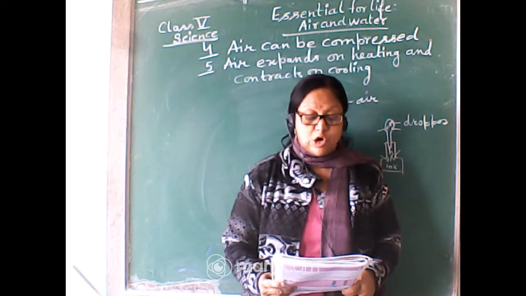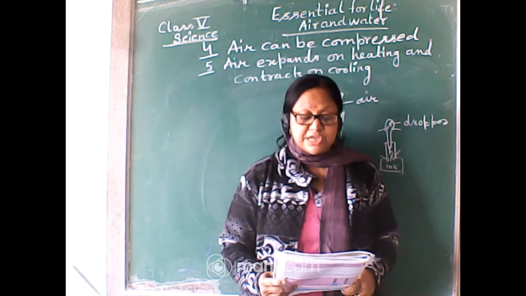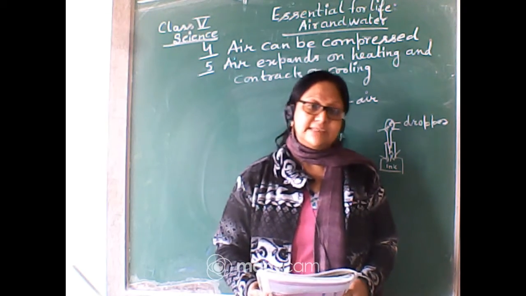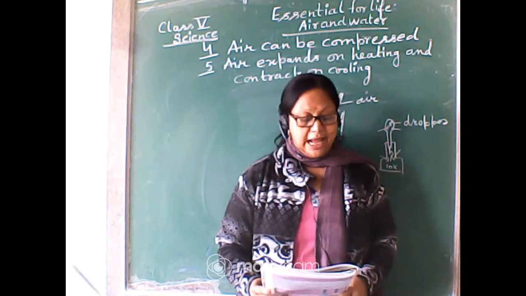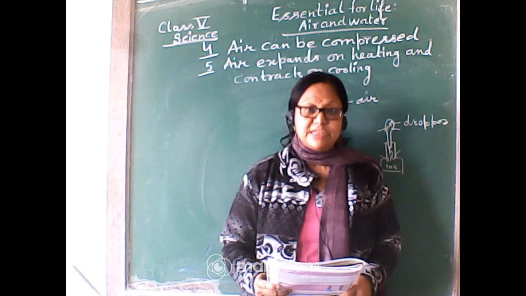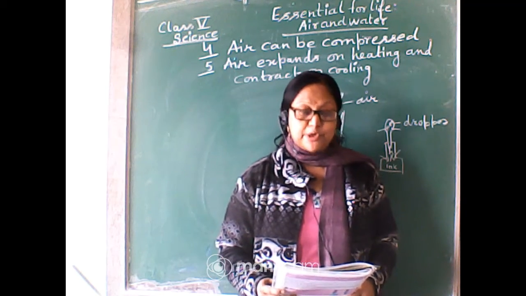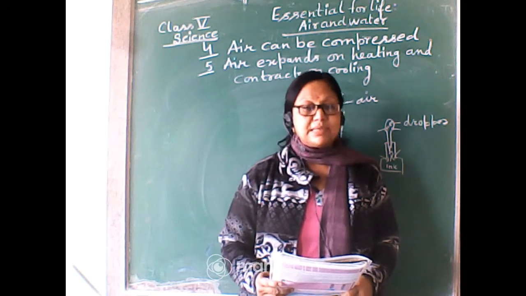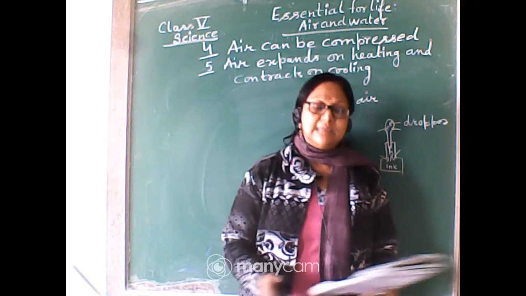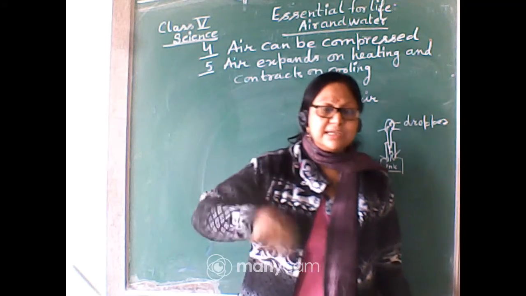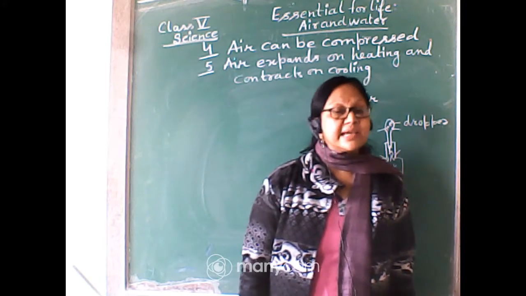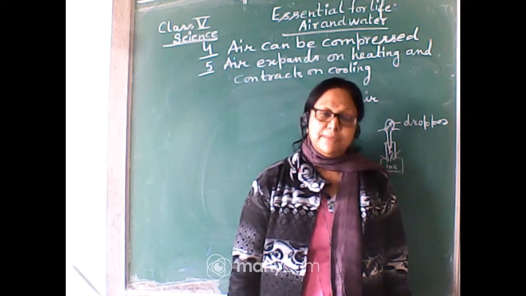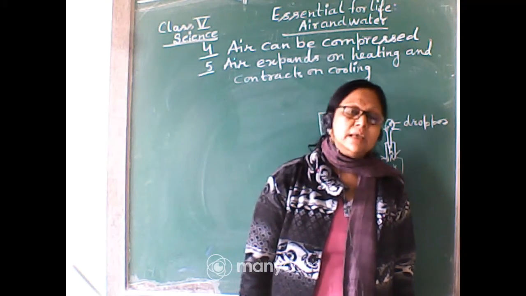Those which are not dissolved in the water are called insoluble impurities. For example, salt, potassium and sodium are soluble impurities which are generally present in the water. And insoluble impurities, which we can see easily, do not get dissolved in the water, for example sand, mud, dust. We can visualize and identify them. These are called insoluble impurities.